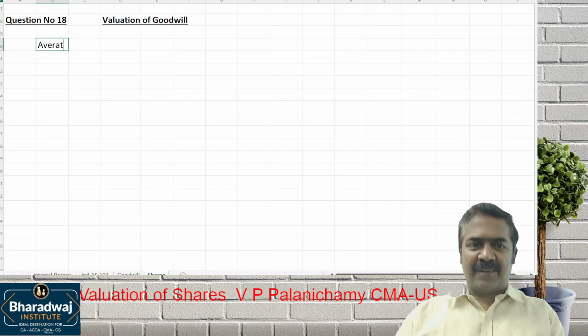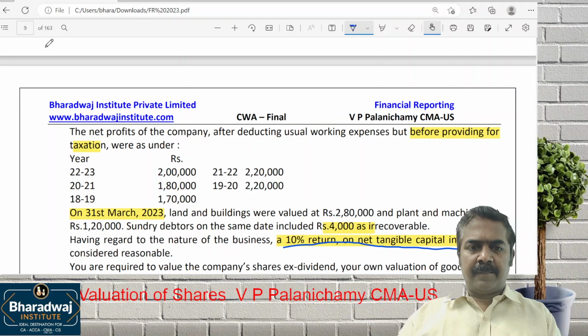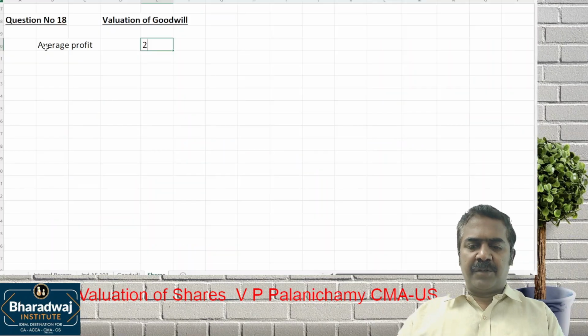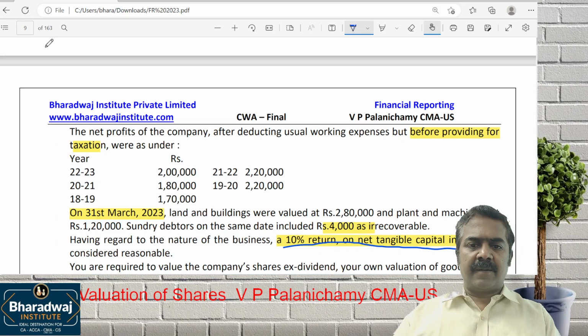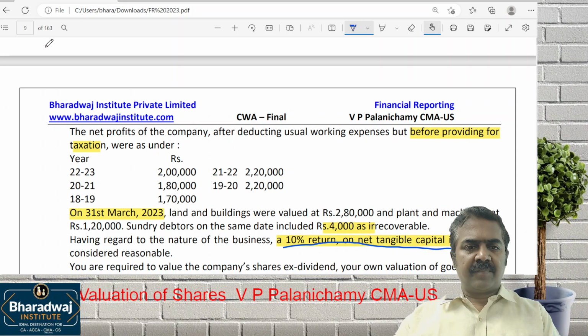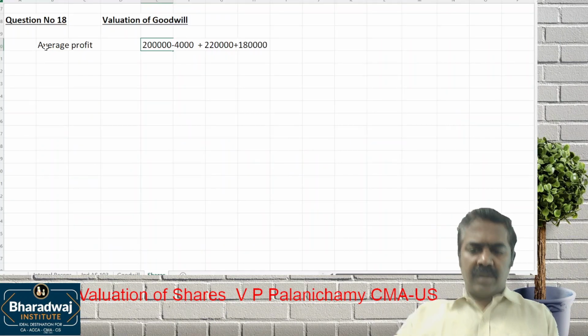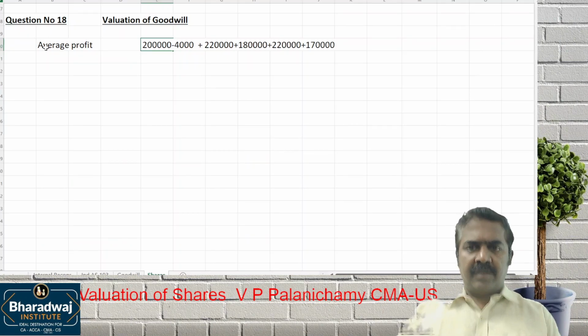First, average profit. What is the average profit? Tell me the profits given. Last year's profit should be adjusted for bad debts: 2 lakhs minus the bad debts of 4,000, plus prior years, 2,20,000 plus 1,80,000 plus 2,20,000, this divided by 5 years.